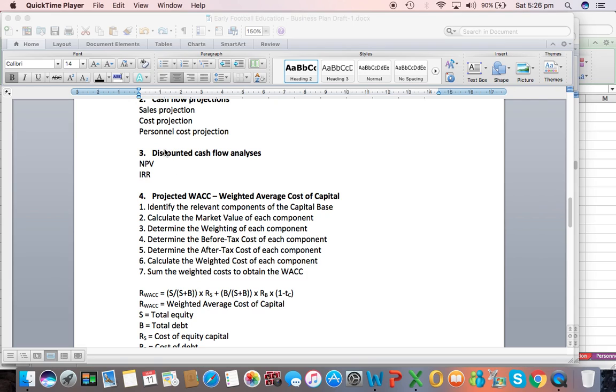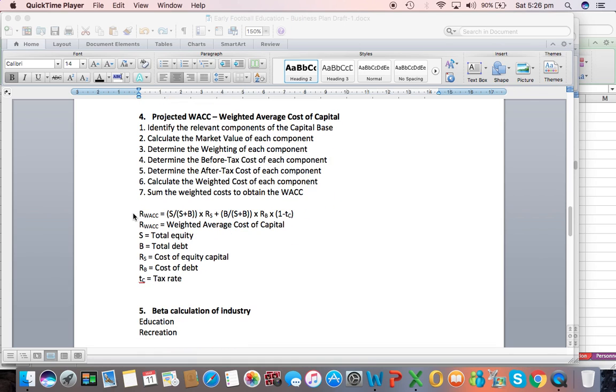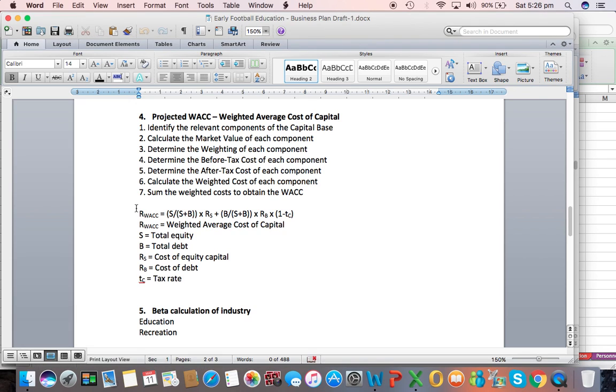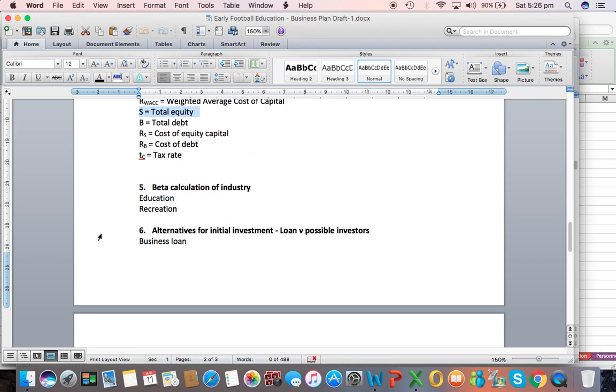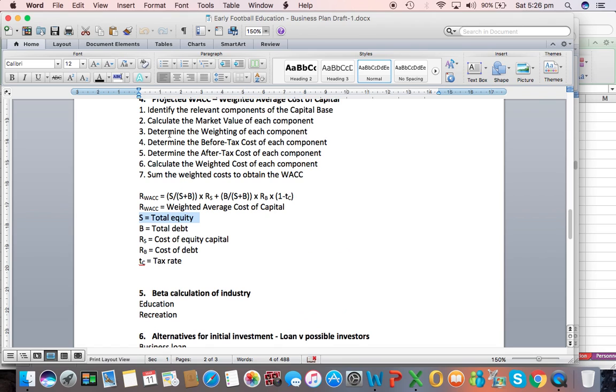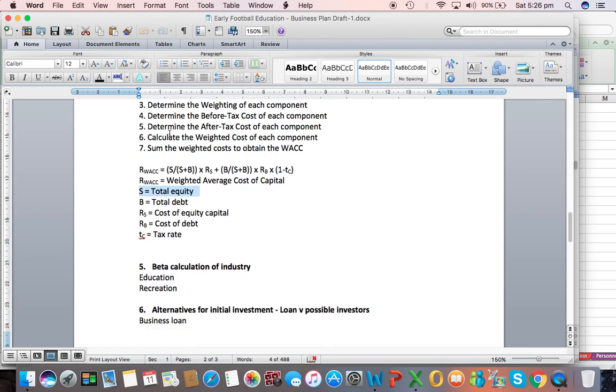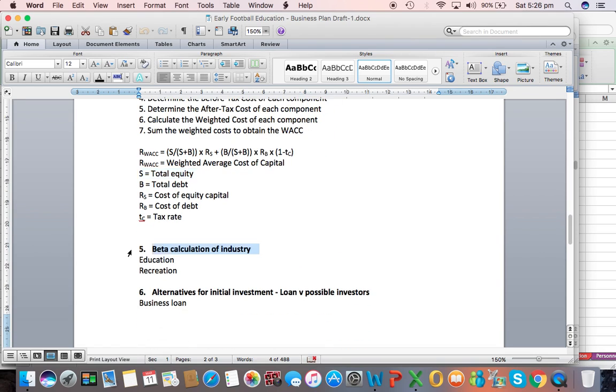To properly do this discounted cash flow analysis, we need to calculate the weighted average cost of capital based on the formula according to the textbook. And to determine the weighted average cost of capital, we also need the beta of the industry, which we will calculate according to available betas of the education and recreation industries.